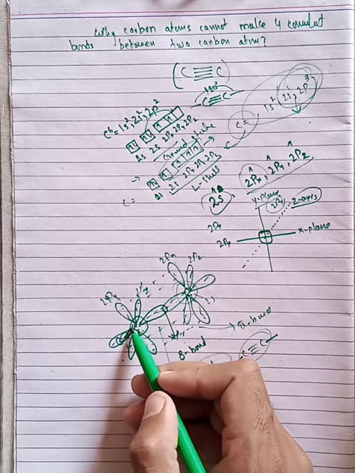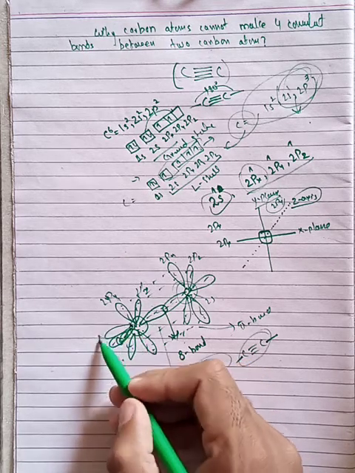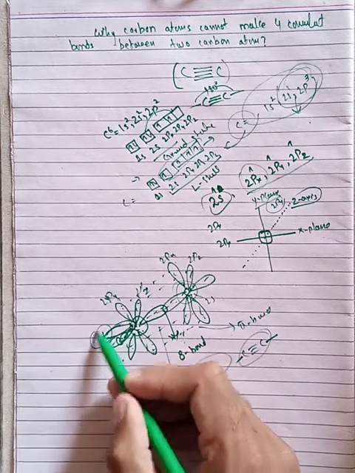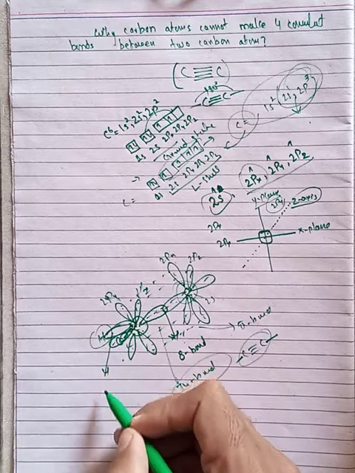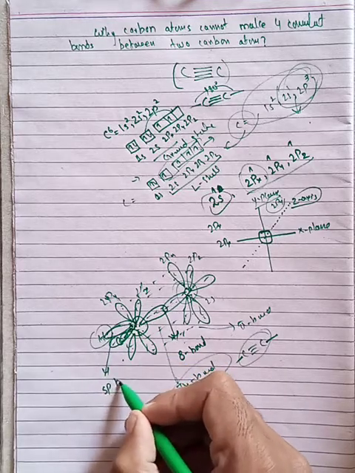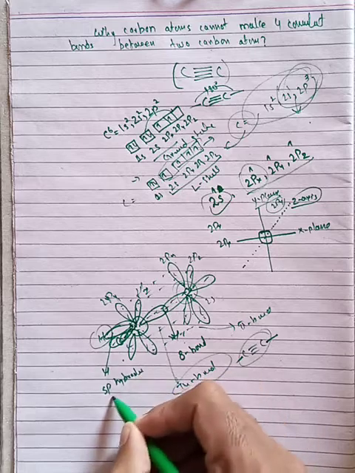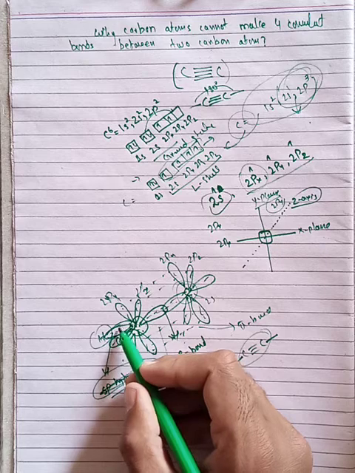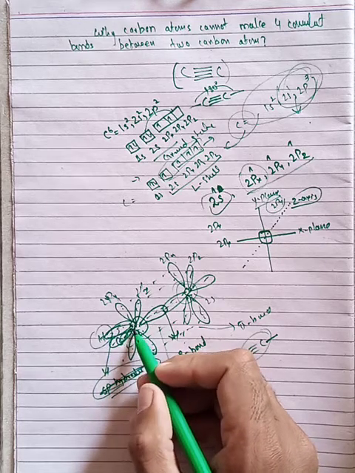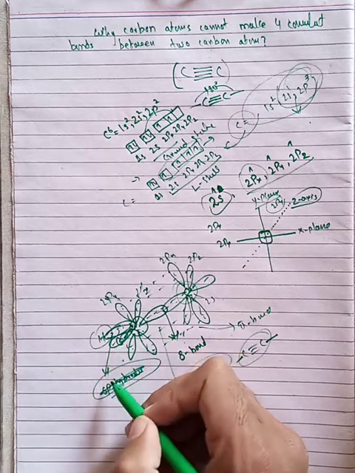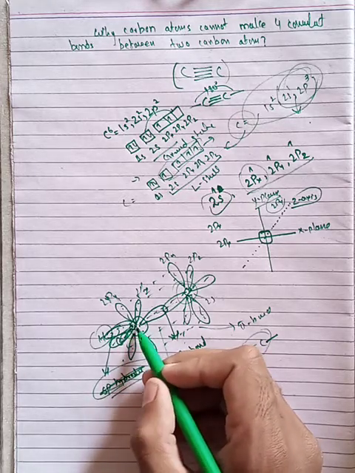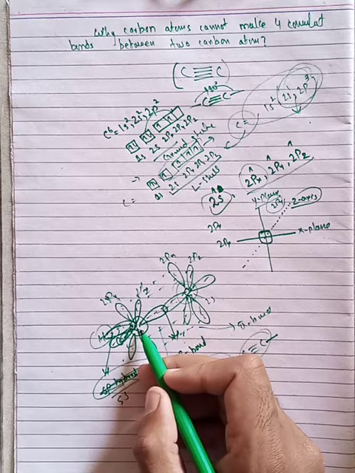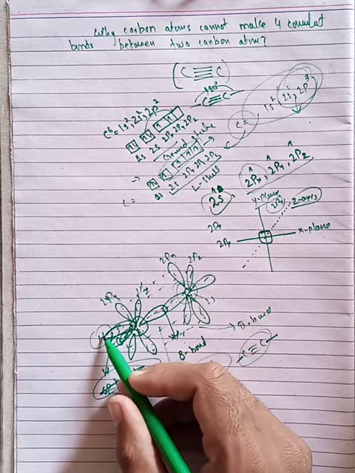So s will combine with the hydrogen atom. That is the bond of hydrogen. It is s overlapping, because one is the s orbital of carbon and the other is the s orbital of hydrogen.